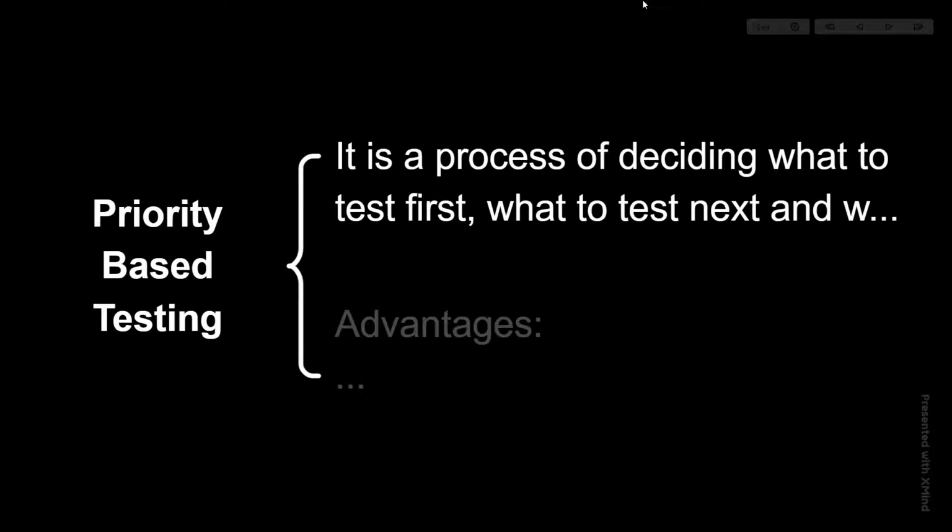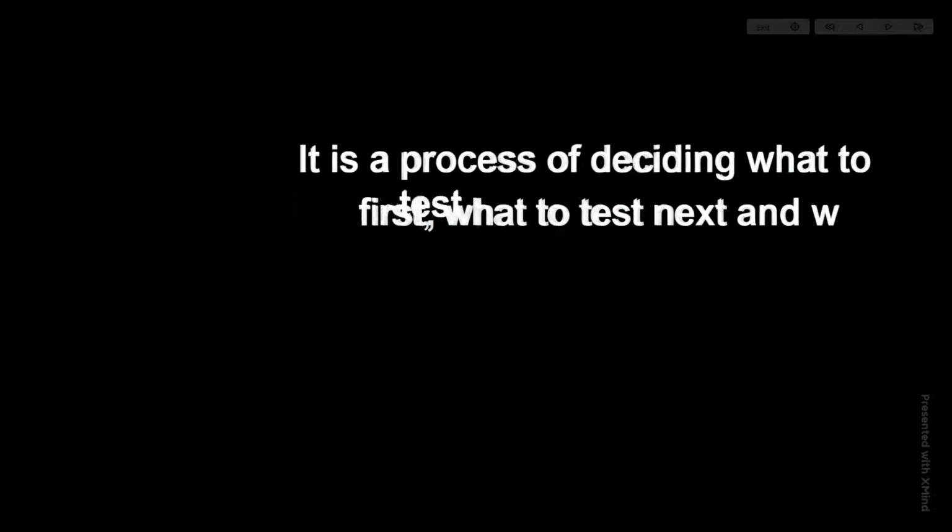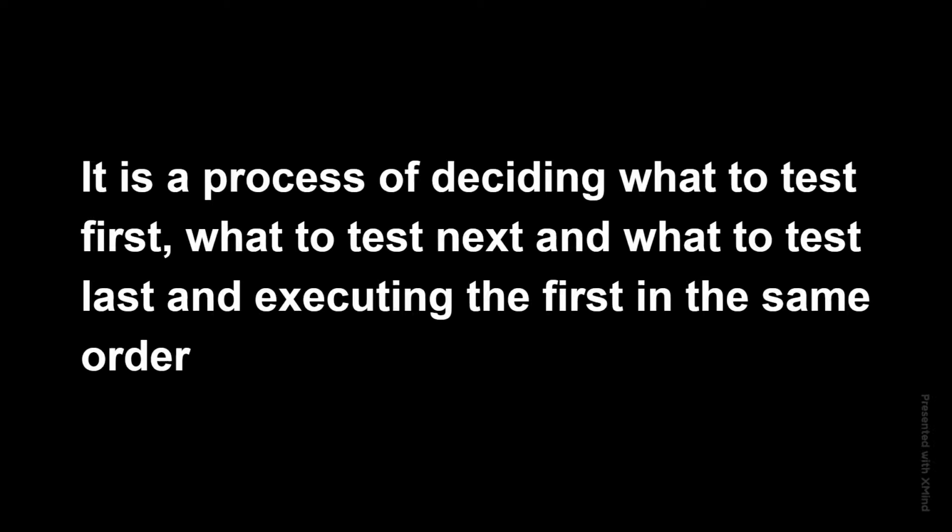It is a process of deciding what to test first, what to test next, and what to test last, and executing in that order. Means if I test one functionality first, then I am going to test the next functionality, and after that I am going to test the last functionality.